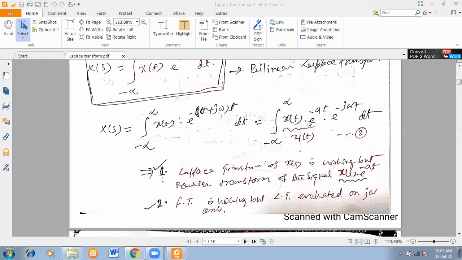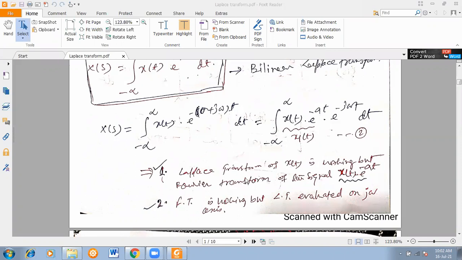So the Fourier transform of this signal x of t into e to the power minus sigma t is equivalent to the Laplace transform of x of t. That I have written here. If you have any doubt regarding this note, you can ask me, you can raise your question.